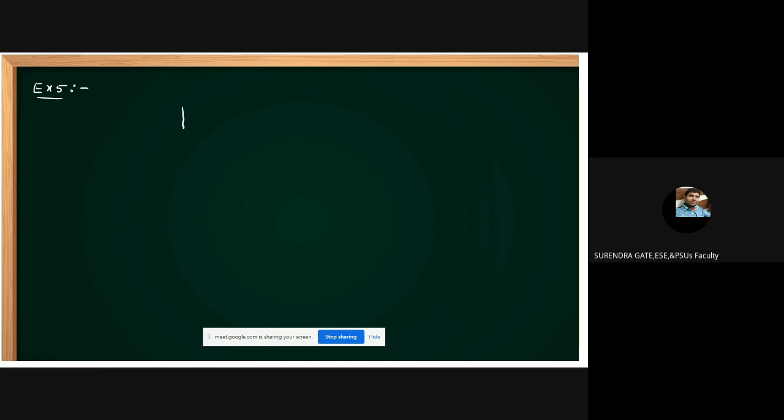This is 4 amperes, this is 5 ohms, and this voltage source is 20 volts. Now tell me, students.